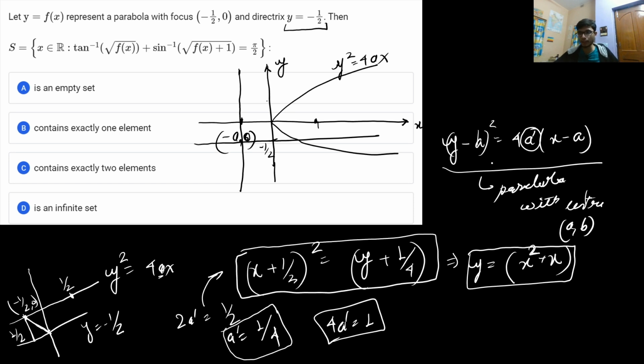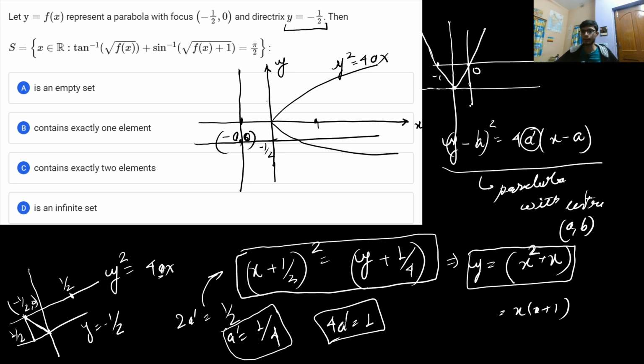So this particular parabola can also be factorized into x times x plus 1. That means this parabola has roots 0 and minus 1. So the parabola looks like this. This is the center of the parabola, and the directrix is something like this. You have the focus somewhere around here, with the focus as minus 1 by 2 comma 0, and you have this particular distance as 1 by 2.